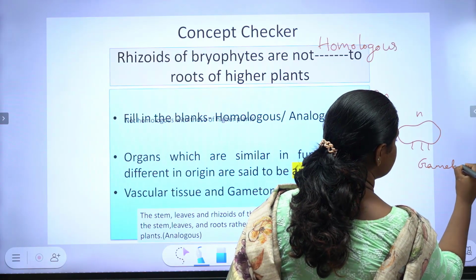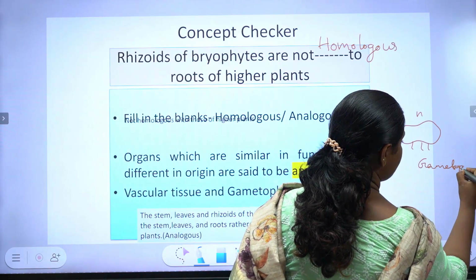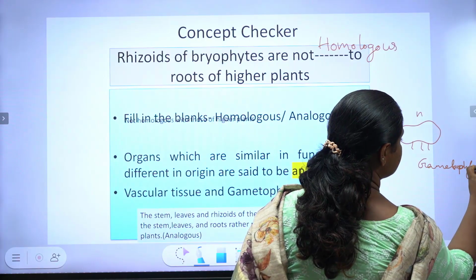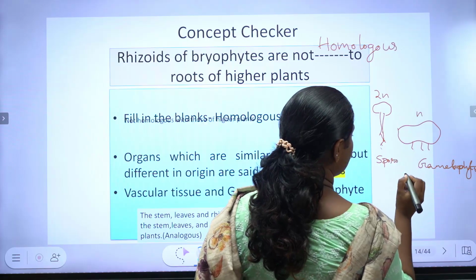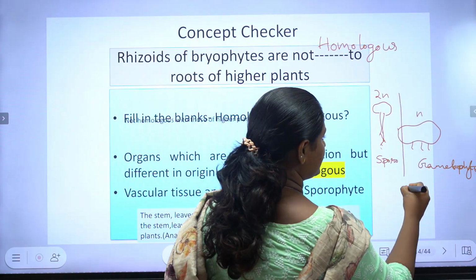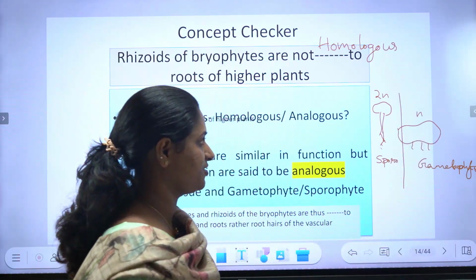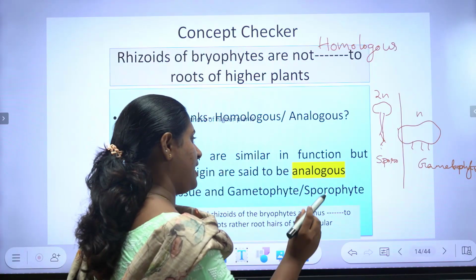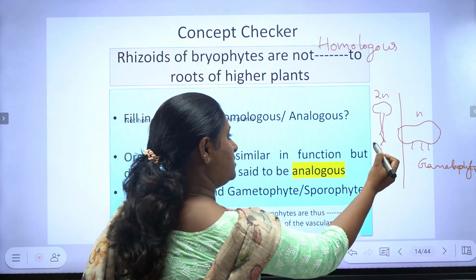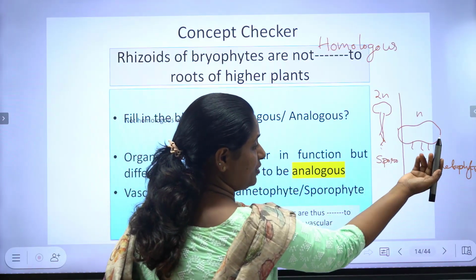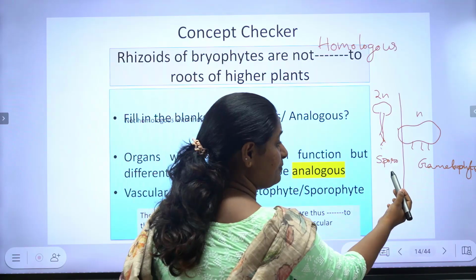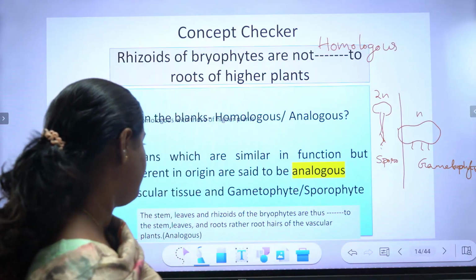Higher plants is sporophytic. So, this is sporophytic generation and this is gametophytic generation. And these are the structures similar in function but different in origin. Different origin means one is sporophyte, another is gametophyte.